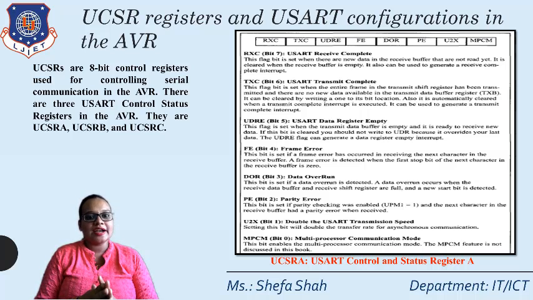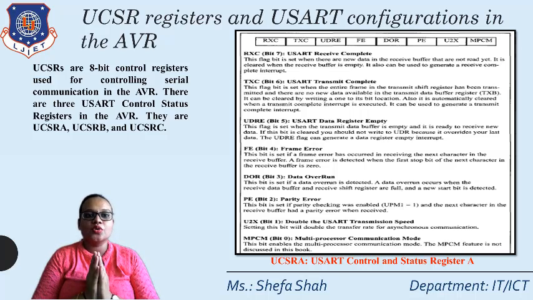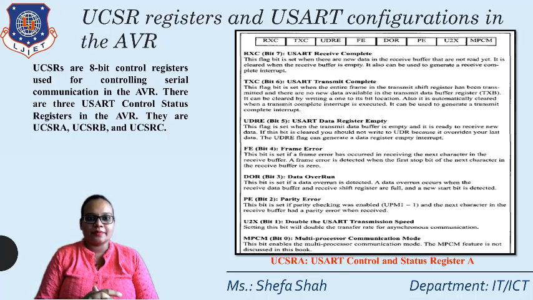This flag will be set when the entire frame that we need to transmit has been transmitted one by one, and there is no data in the transmit shift register or buffer. Then transmit complete will be set, and the user will know the transmission has been completed. Third is UDRE, the D5 bit. UDRE stands for USART data register empty. Whenever the data register is empty and a new process can be started, the UDRE bit will be set to 1. Then fourth, the D4 bit, FE, the frame error.